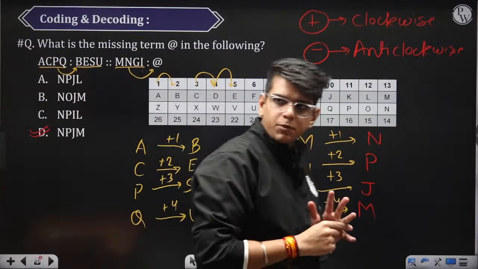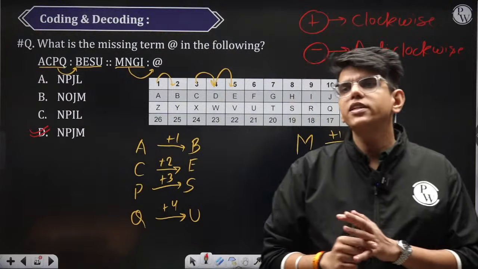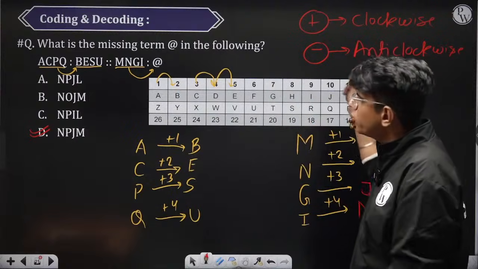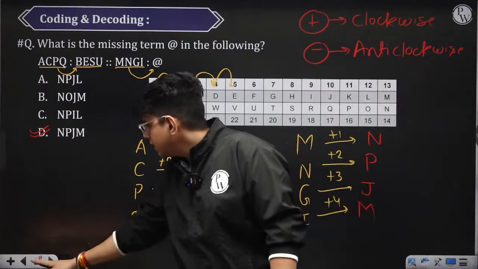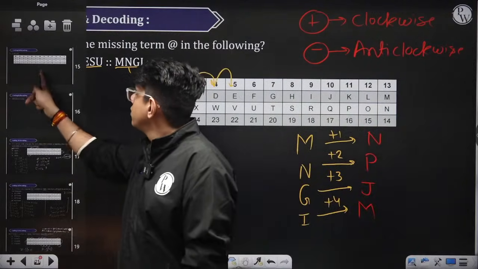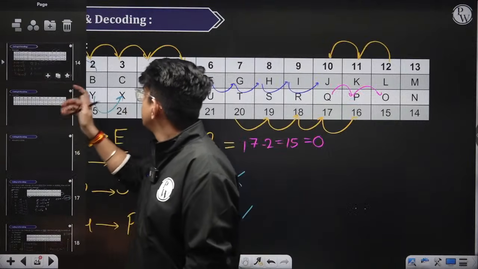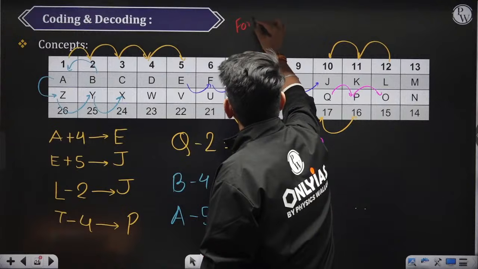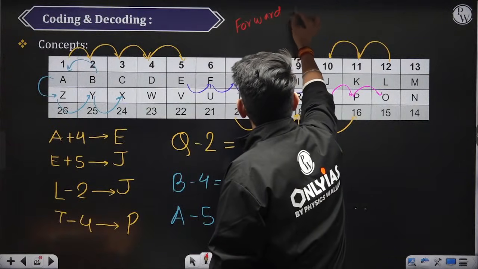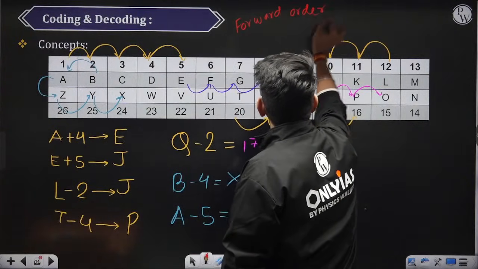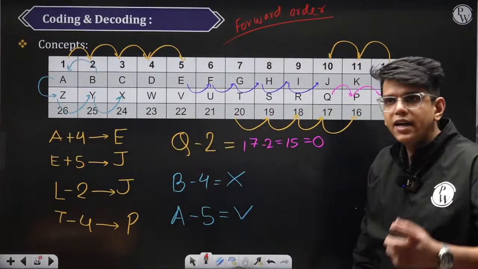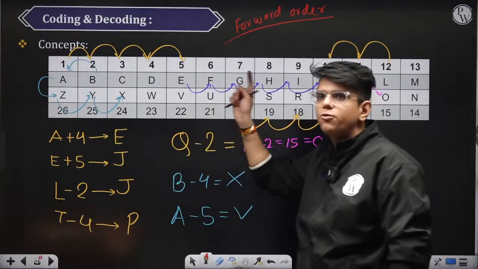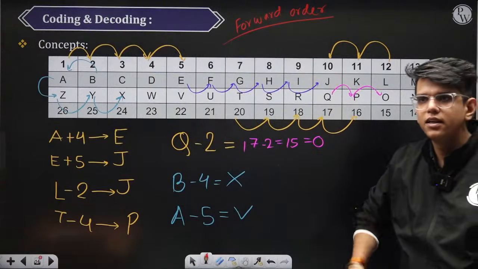Up to this point, we have solved all the questions from the forward order. So going ahead from A to Z, we are numbering these as 1, 2, 3, 4, 5, 6, 7, 8, 9, 10.